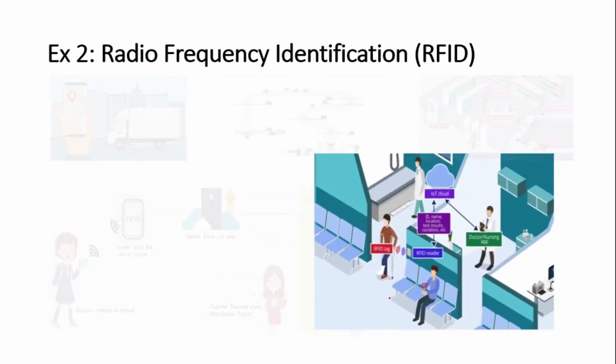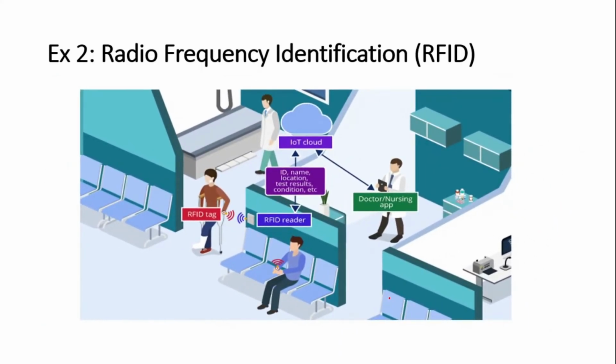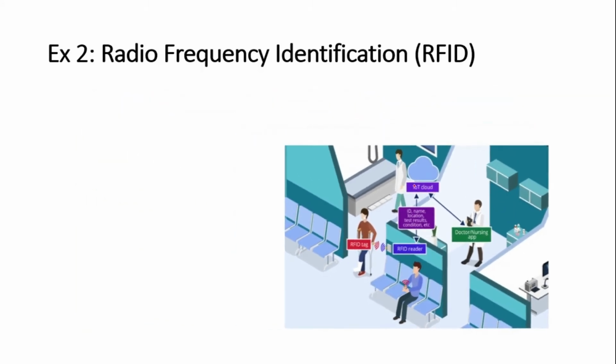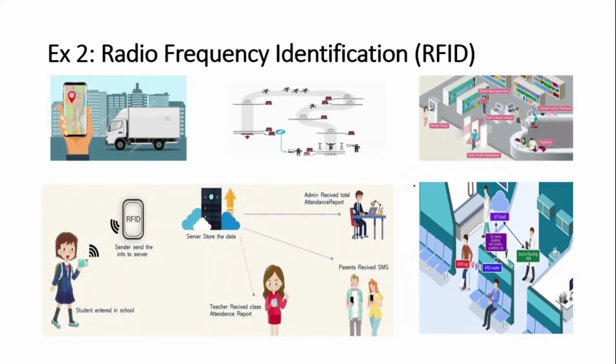Next one is hospital management. Here also, by using RFID tags, we can read the patient information like ID, name, location, test results, and condition of the patient. All these are stored in the cloud. So that will be downloaded or managed by the doctor or nursing app, right? So these are the examples for RFID systems.